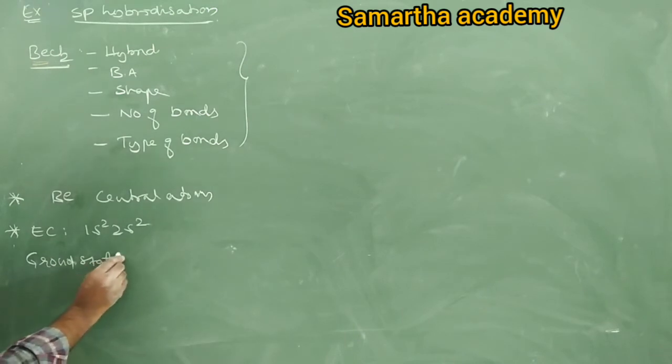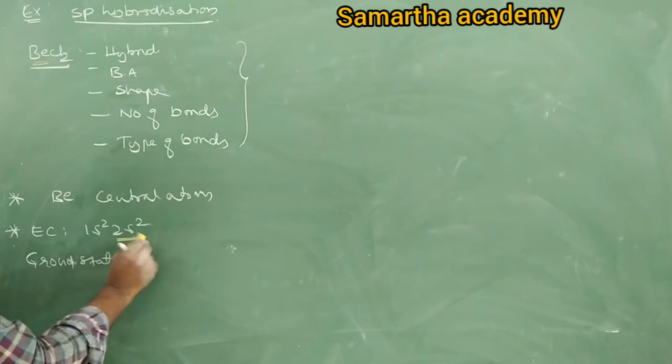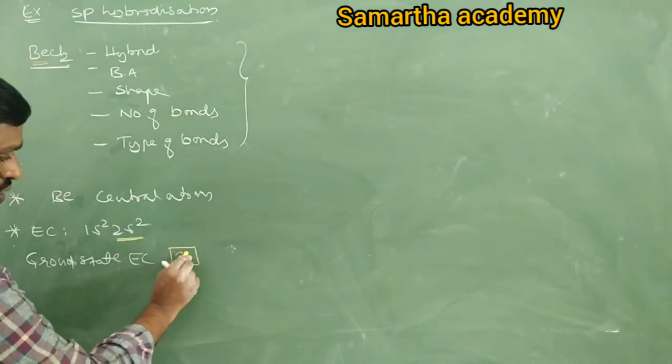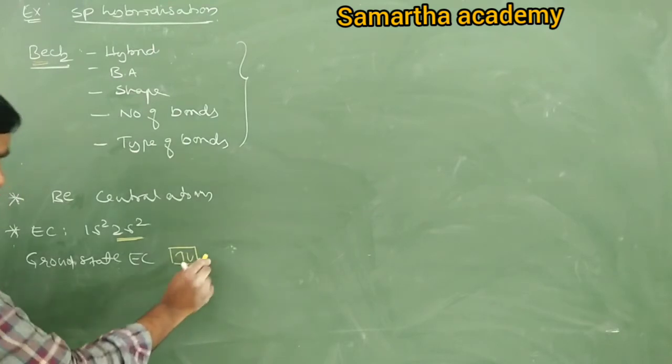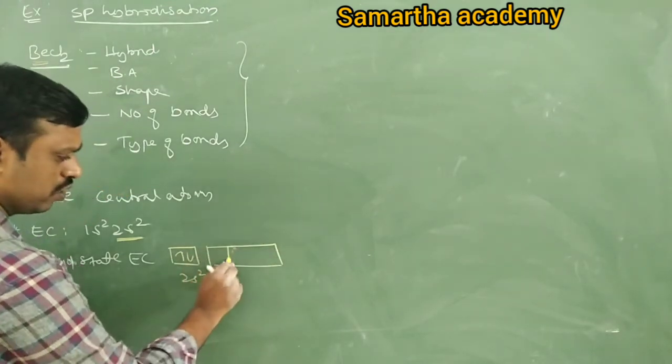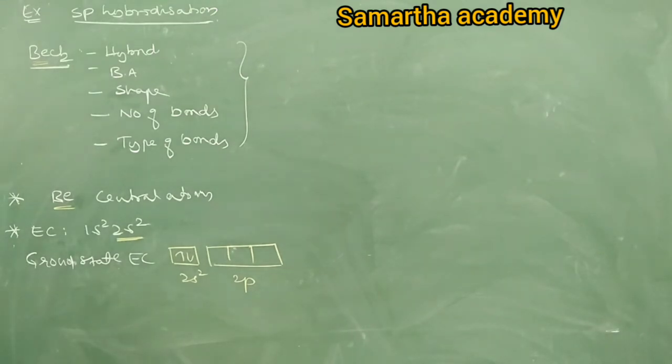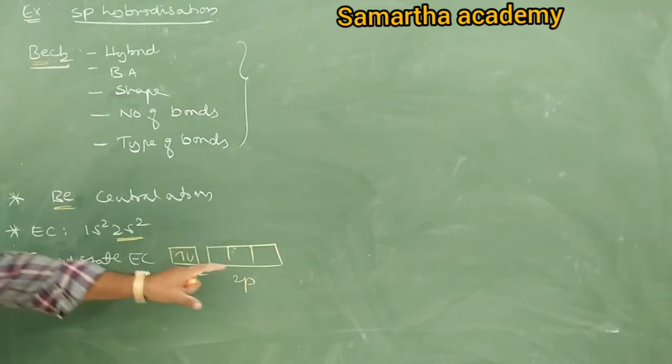Ground state electronic configuration. In ground state electronic configuration we take only the outermost, no? Outermost 2s2. But there may be a vacant p orbital, 2p, because this beryllium belongs to the second period. Second period elements have p orbitals. Does a first period element have a p orbital? No. The first period has only hydrogen and helium. First period elements have only s orbital. Second have s and p. Therefore a vacant p orbital will be there.